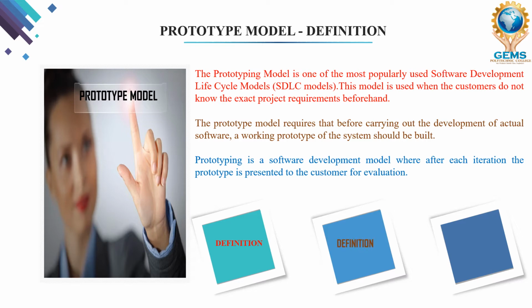Second point here, prototype model requires that before carrying out the development of actual software, a working prototype of the system should be built. So this is the second point of our prototype model. That means before कस्टमर को फाइनल प्रोजेक्ट मिलने से पहले ही उसको हम एक सैंपल प्रोजेक्ट देते हैं और उससे कस्टमर को सारा आइडिया मिल जाता है कि हमारा किस तरह का फाइनल प्रोजेक्ट आने वाला है. So that is one of the main importance or main advantage of using the prototype model.